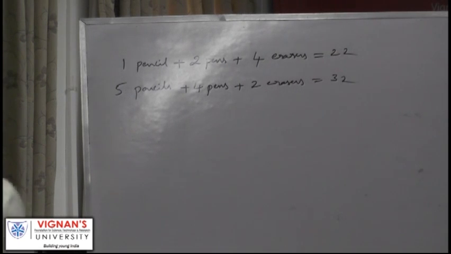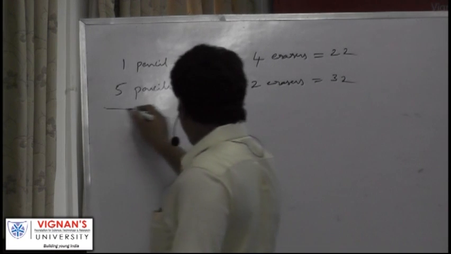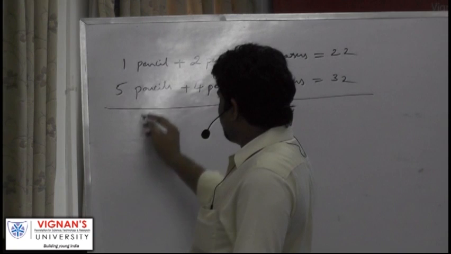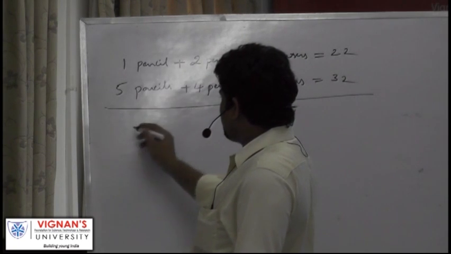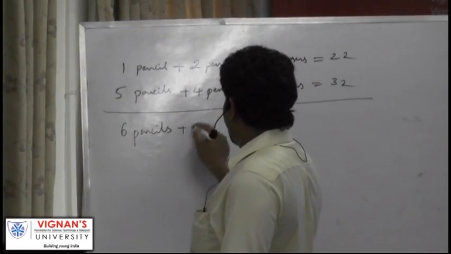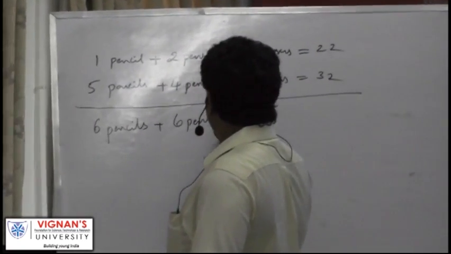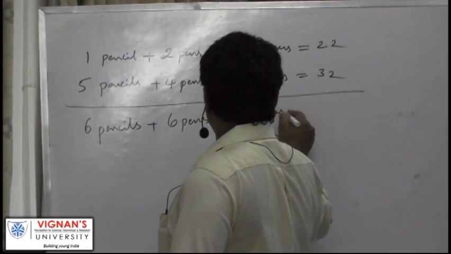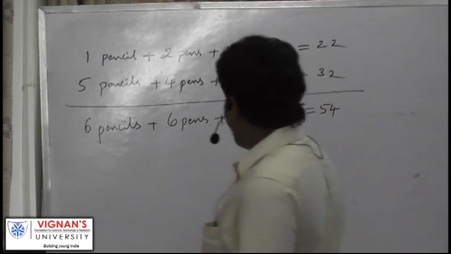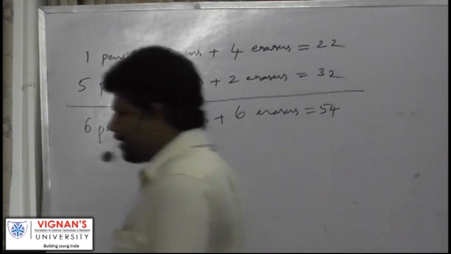So simply adding these 2 equations, you will get 6 pencils plus 6 pens plus 6 erasers. How much is that? 54. Now he is asking for only 3 each, right?